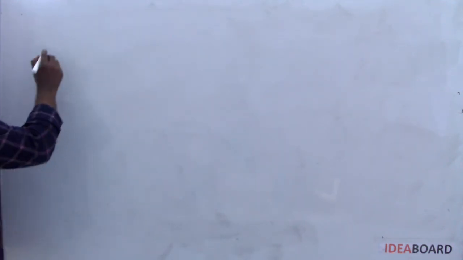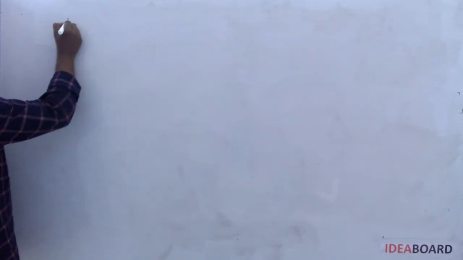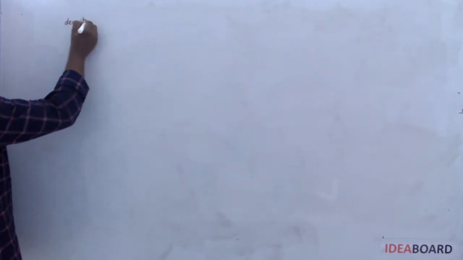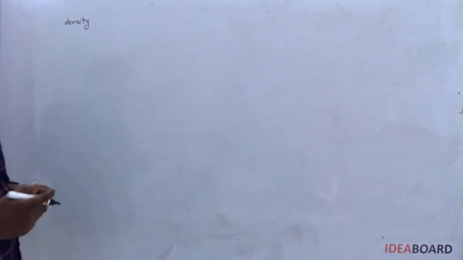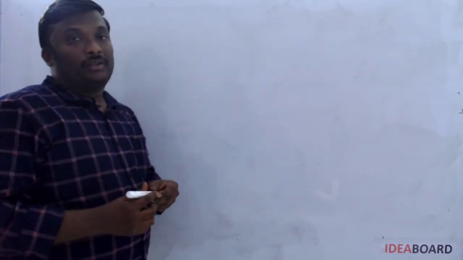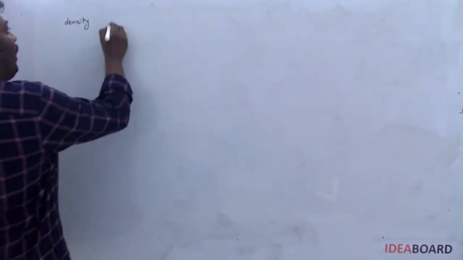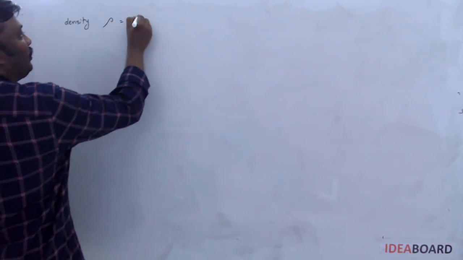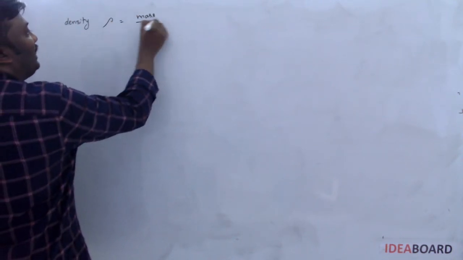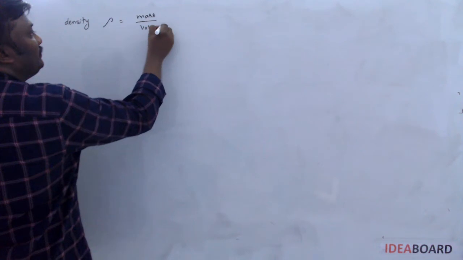Now, in the given question, if they ask about the density, how the density varies with the temperature. We know the formula for the density is rho is equal to mass by volume.